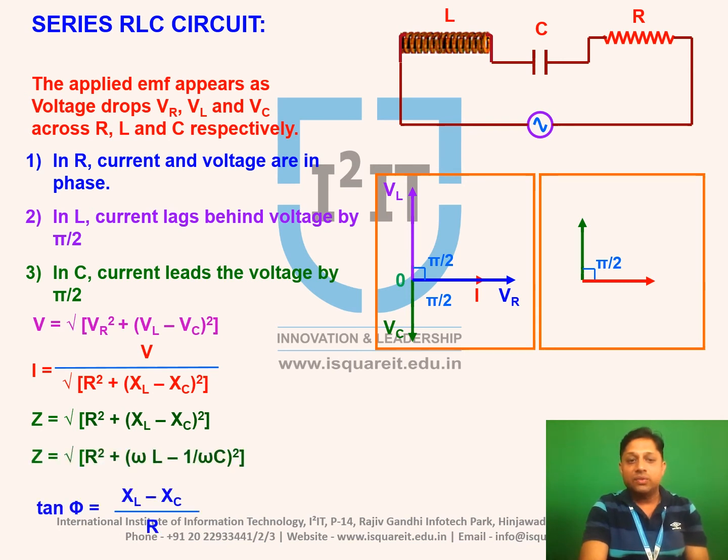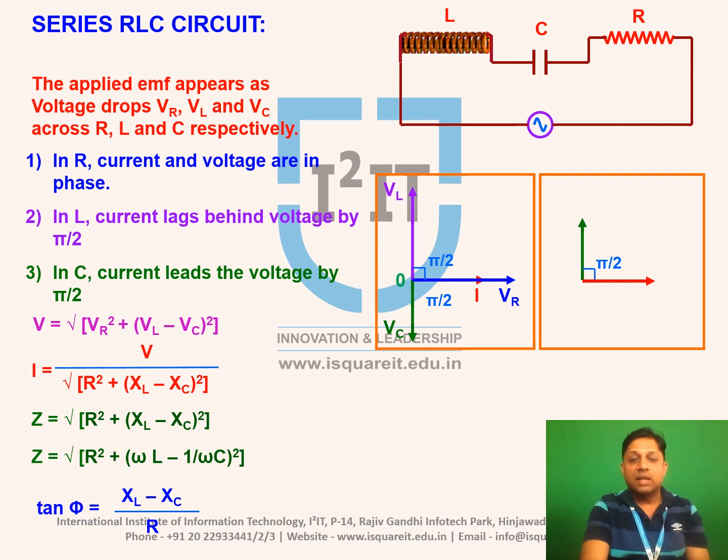So if XL is greater than XC, circuit acts as an inductive circuit. Total voltage is nothing but phasor addition. So V is equal to VR plus in bracket VL minus VC. If you want to find out magnitude, V is equal to square root of VR square plus (VL minus VC) whole square. V is equal to I into Z, VR is equal to I into R, VL is equal to I into XL, and VC is equal to I into XC.